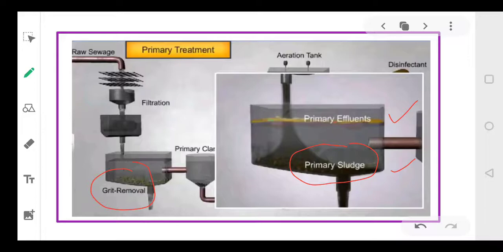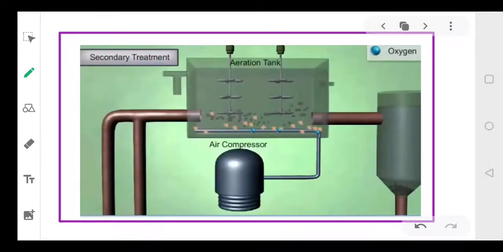Okay, dear students. Now these primary effluents will be subjected to the secondary treatment. The secondary treatment is also called the biological treatment. Primary effluents will go for the secondary treatment. Now in secondary treatment, dear students, the primary effluent is passed into large aeration tanks.